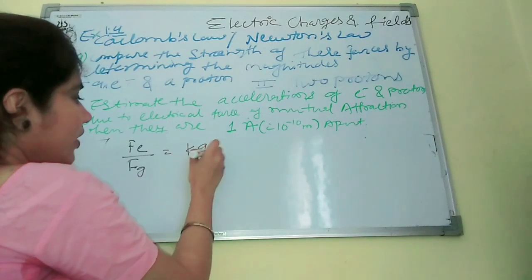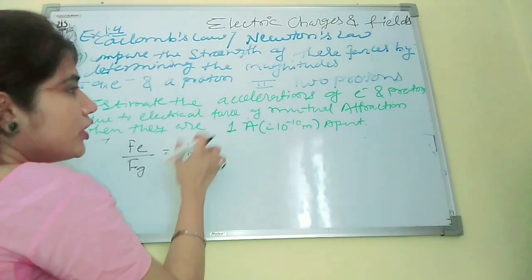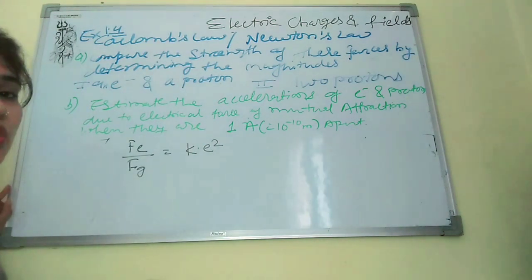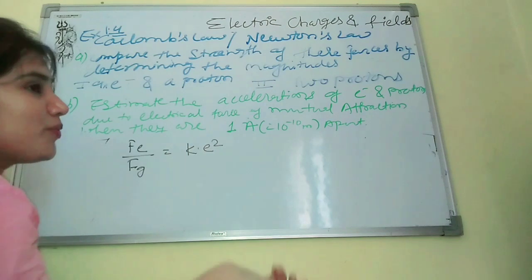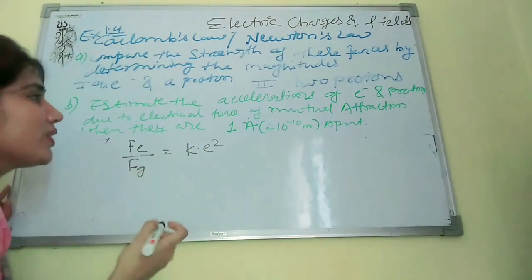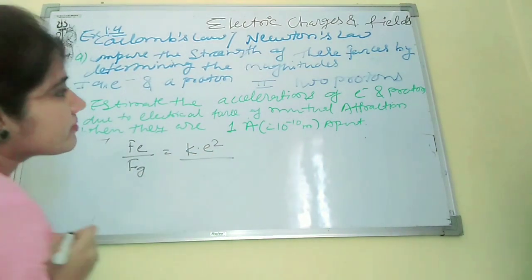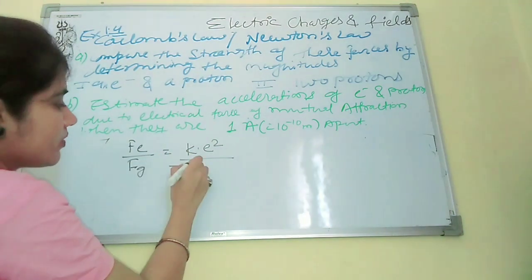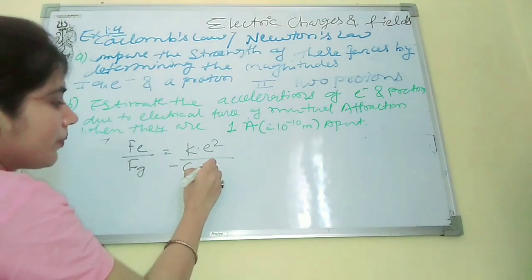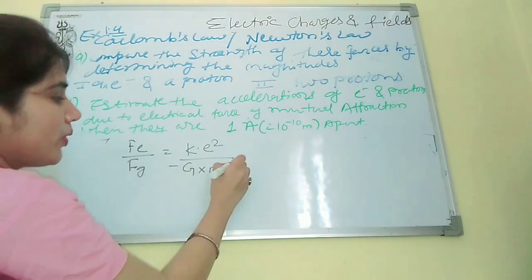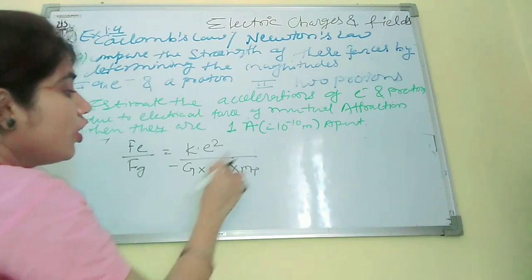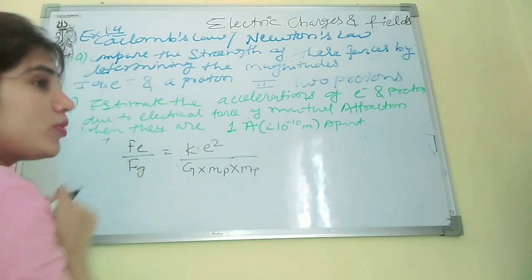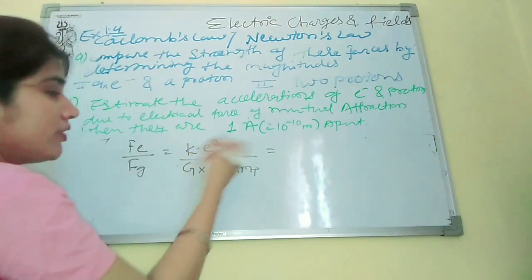So K Q1 Q2 will be e square as it is, because electron is proton and proton is electron. K into e square upon r square, the r will be cancelled out again. So this will be minus G into mass of proton into mass of proton, because now we have to find out between two protons, and this will become positive.